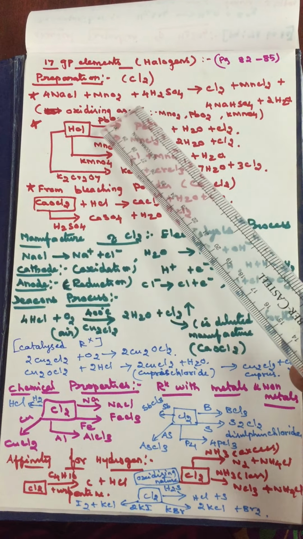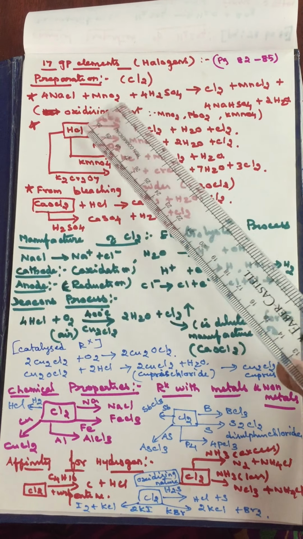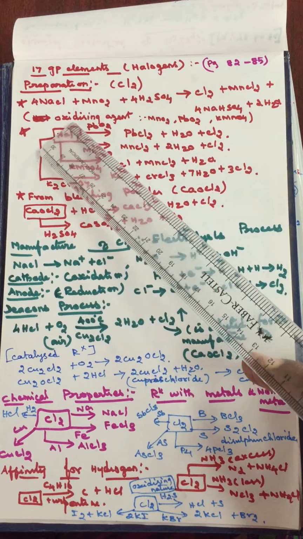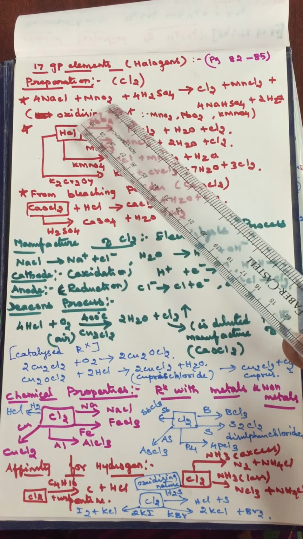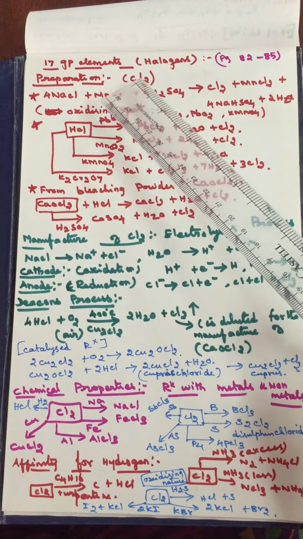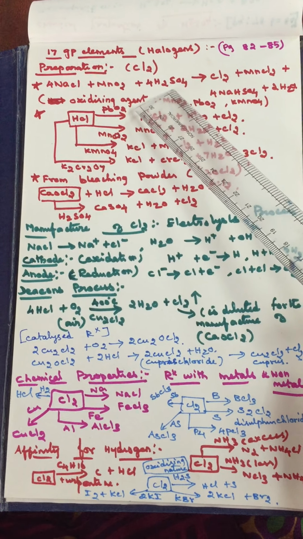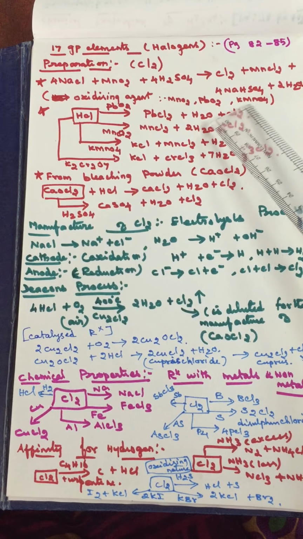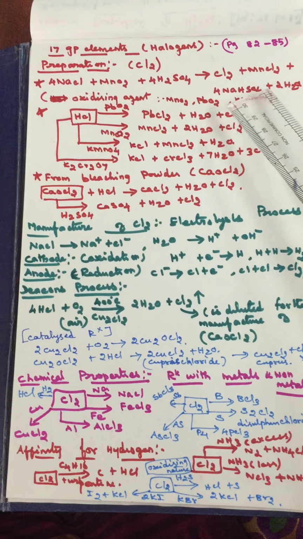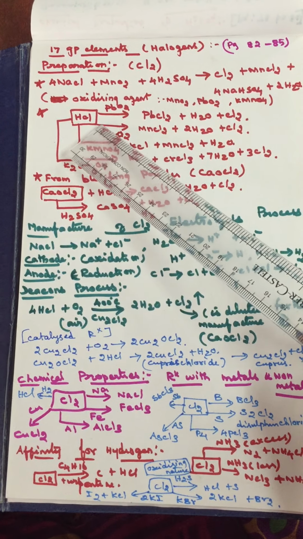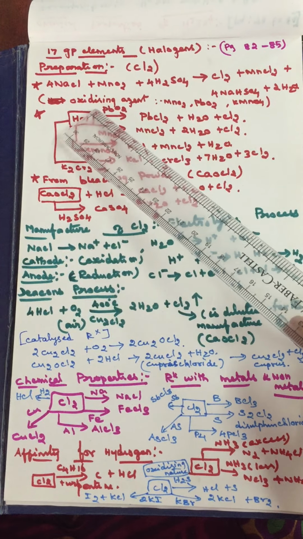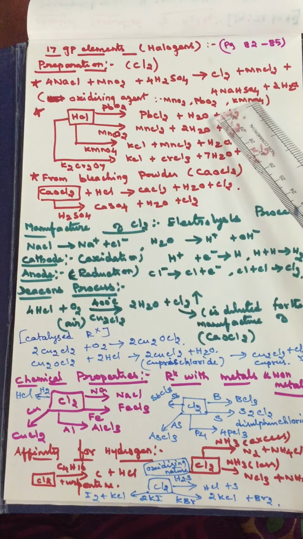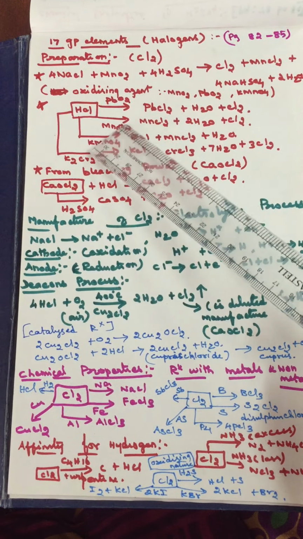Among the halogens, first let us see chlorine, how it is prepared. Chlorine is prepared by treating sodium chloride with manganese dioxide, a strong oxidizing agent, and sulfuric acid. Then chlorine will be separated out, and manganese chloride, sodium bisulfate and water will be formed. Even hydrochloric acid undergoes oxidation in the presence of oxidizing agents like manganese dioxide, lead oxide and potassium permanganate. All the reactions are given.